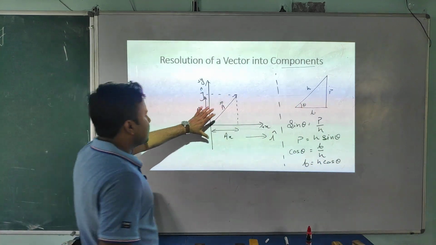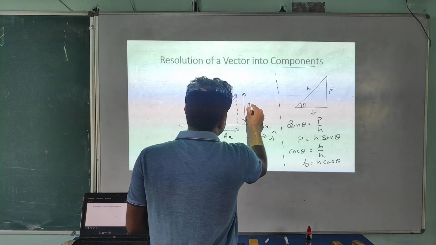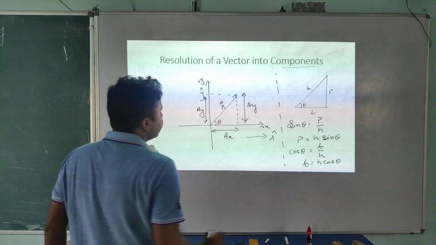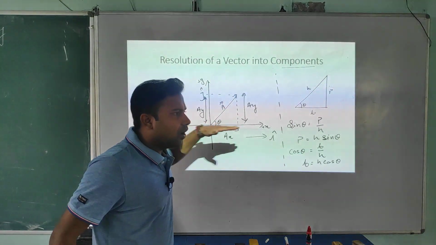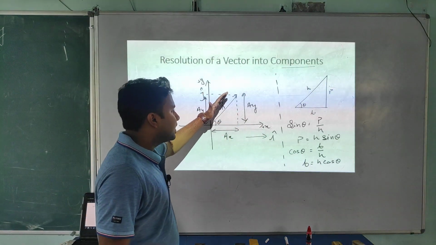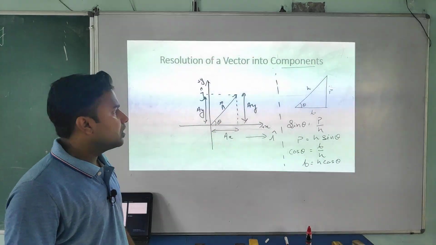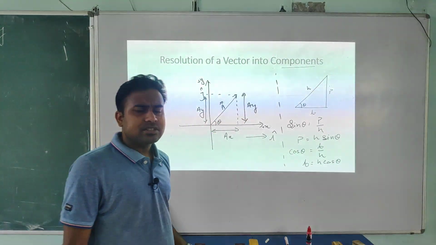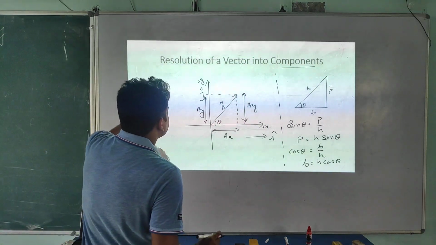Now students, look at this here. In this triangle, it's also a right angle triangle. This one is Ay, this one is Ax, and this angle is theta. It means this vector A is making theta degree angle with the horizontal direction. Try to understand. This given vector A is making theta degree angle with the horizontal axis. Now you have to find the effectiveness of this vector along the y-axis and along the x-axis. How will you find it?